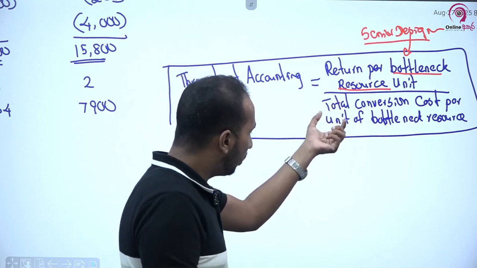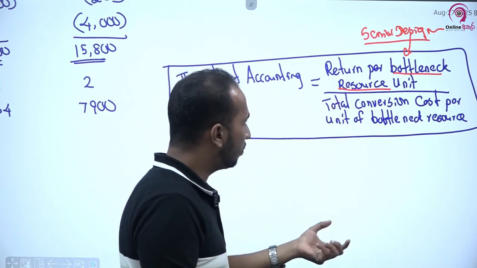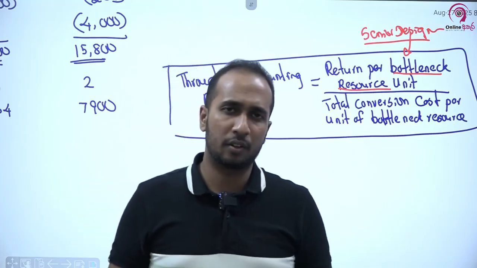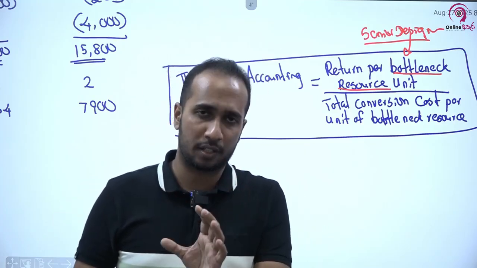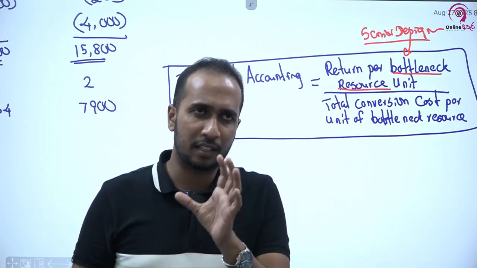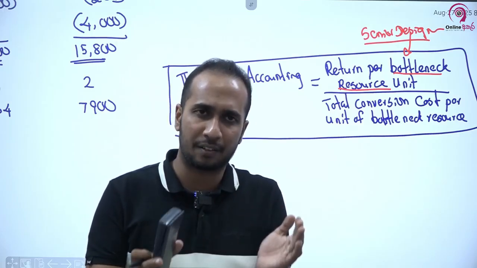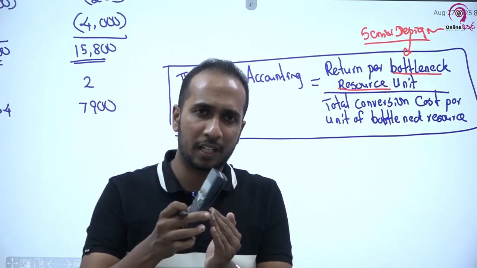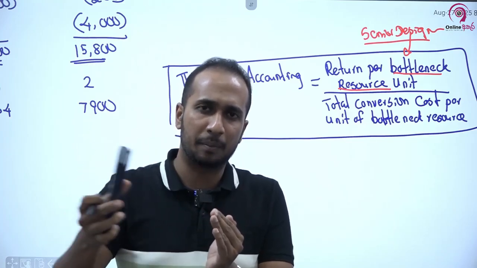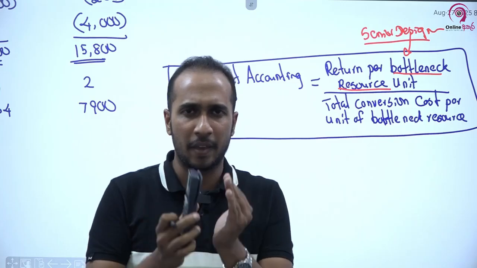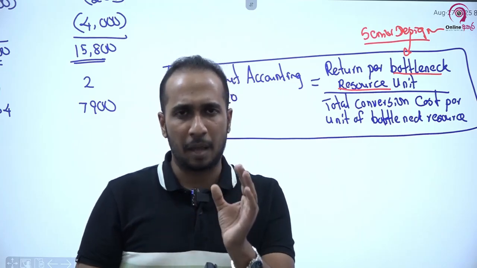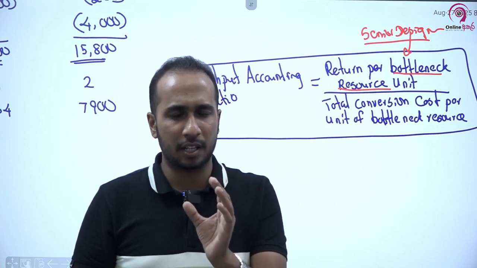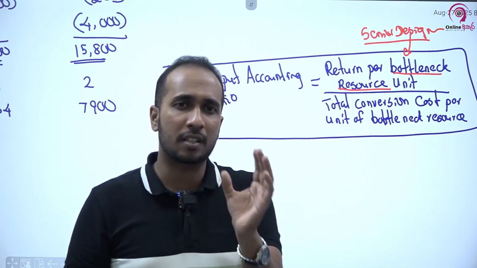But we want to calculate the total conversion cost per bottleneck resource. What is meant by that? අපිට දැන් calculate කරන්න වෙනවා ළමයි total conversion cost එක. Total conversion cost in the sense we can interpret it as total factory cost or operating expenses. හැම වෙලේම conversion cost එක කියන්නේ direct material ටික finished product එකක් බවට පත් කරන්න අපි දරන cost එක. එහෙනම් conversion cost එක කියලා අපි consider කරන්නේ අපේ labor cost එක සහ overhead cost.